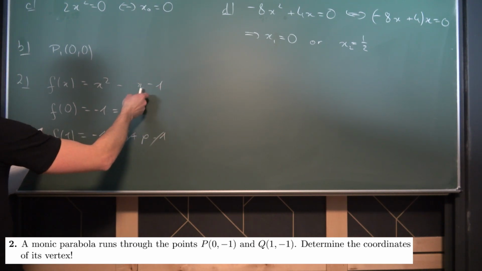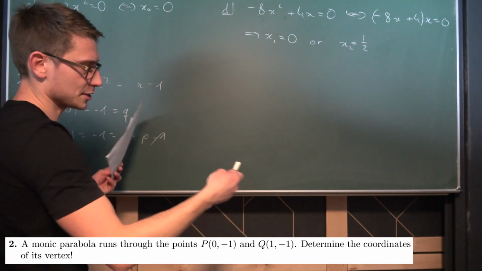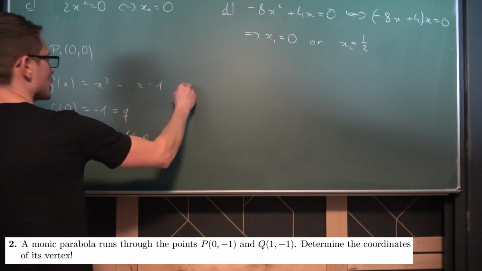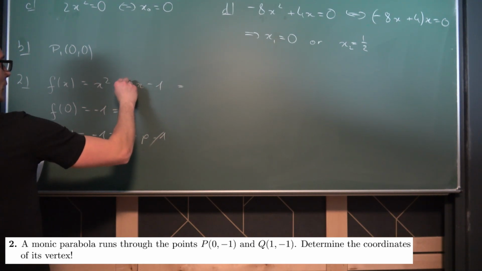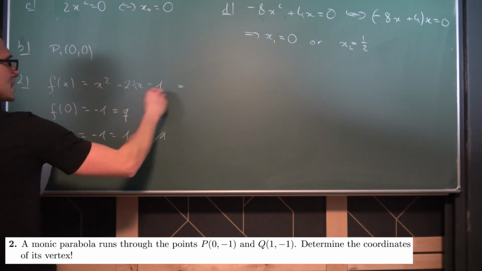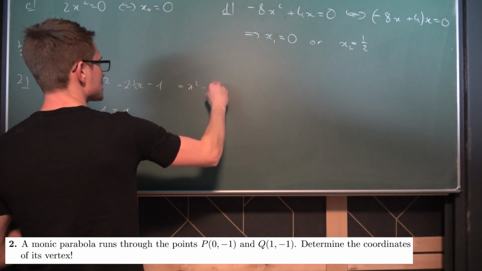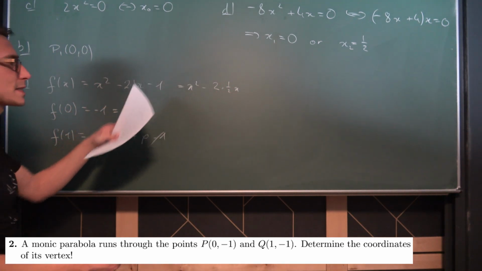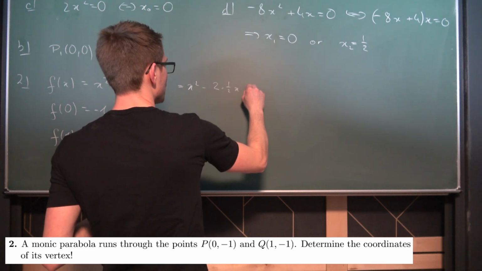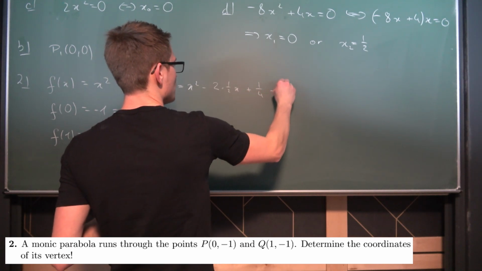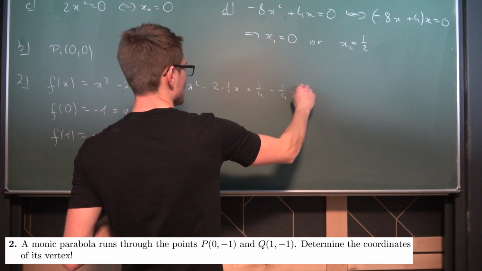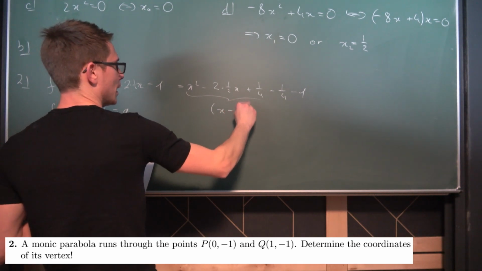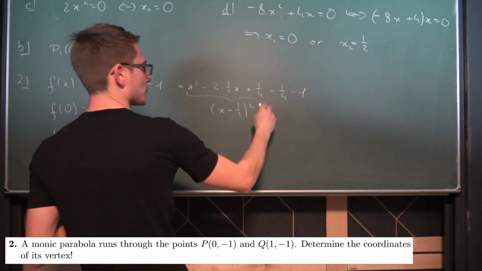We can use a binomial expansion here. Not a binomial, it's basically completing the square, that's what I was looking for. So we are going to rewrite this, so we have 2 times 1/2 here basically. So we have x squared minus 2 times 1/2 x. So we need a 1/2 squared, but then subtract it again. So we need plus 1/4 minus 1/4, and then minus 1. This part right here is going to turn into x minus 1/2 squared. And this part right here is